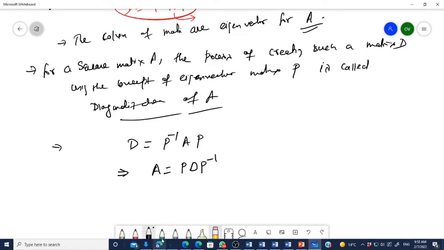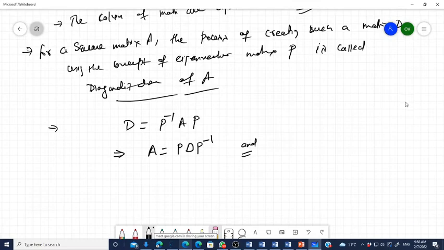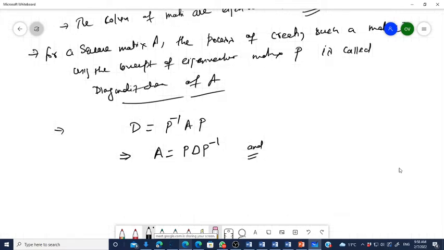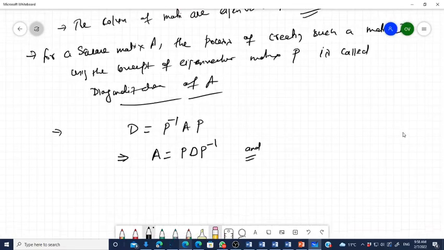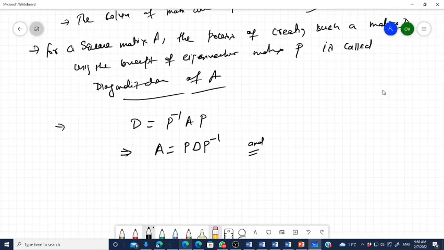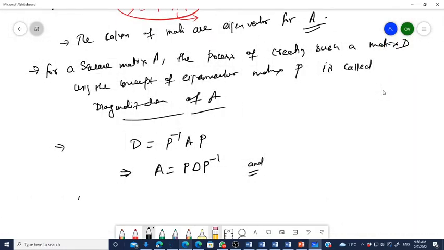ठीक है? ओके. अगर मैं इसको कुछ इस तरीके से रिप्रेजेंट करूं, let's say I have taken the power of A, you have taken the exponent A to the power K, then what will we get? We will get (P D P inverse) to the power K, right?